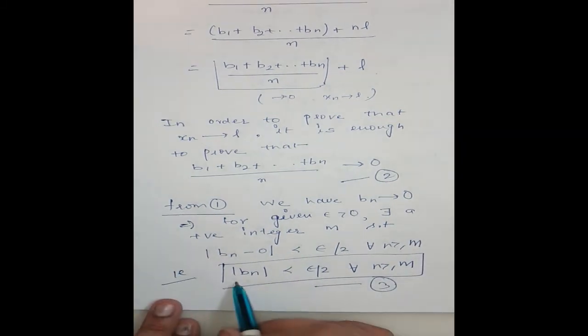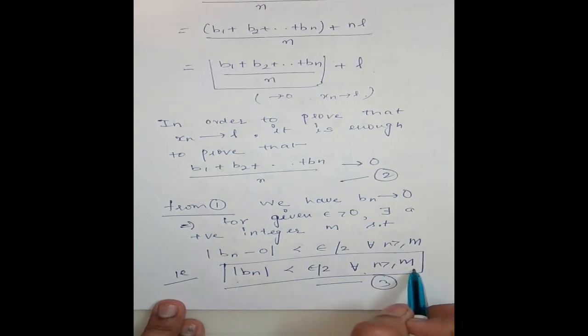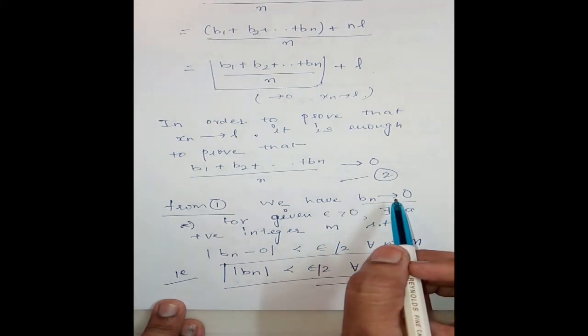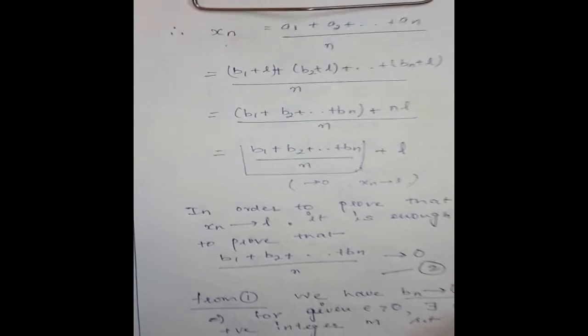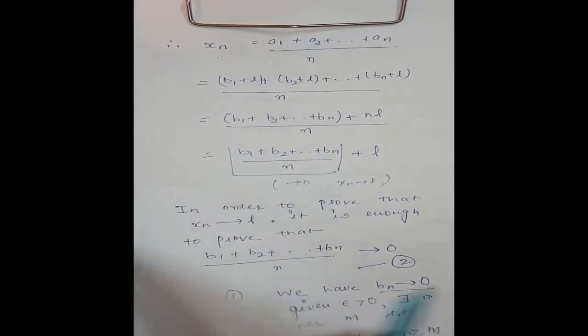Mod b_n is less than epsilon by 2 for all n greater than or equal to m, using the convergence. Now we know every convergent sequence is bounded. Now we are going to use the boundedness part.